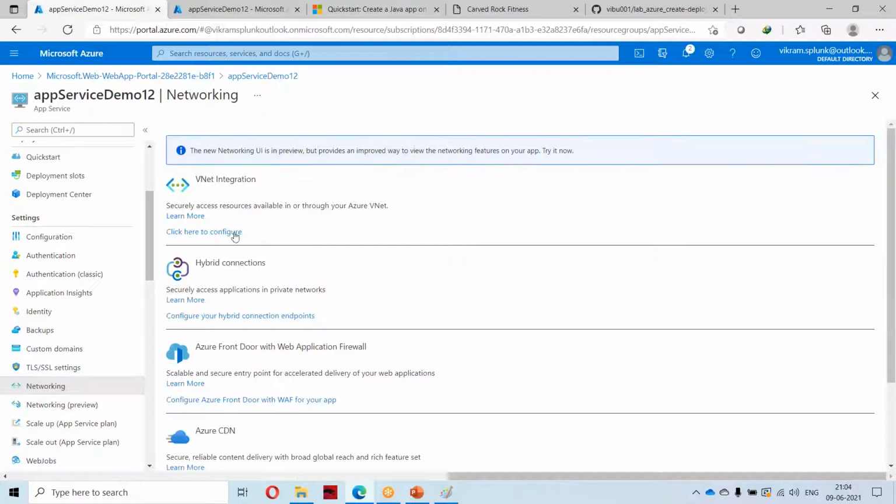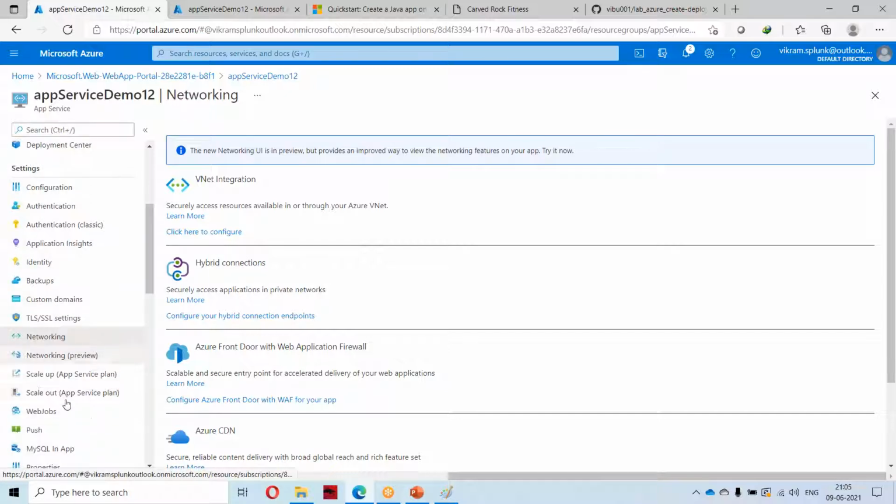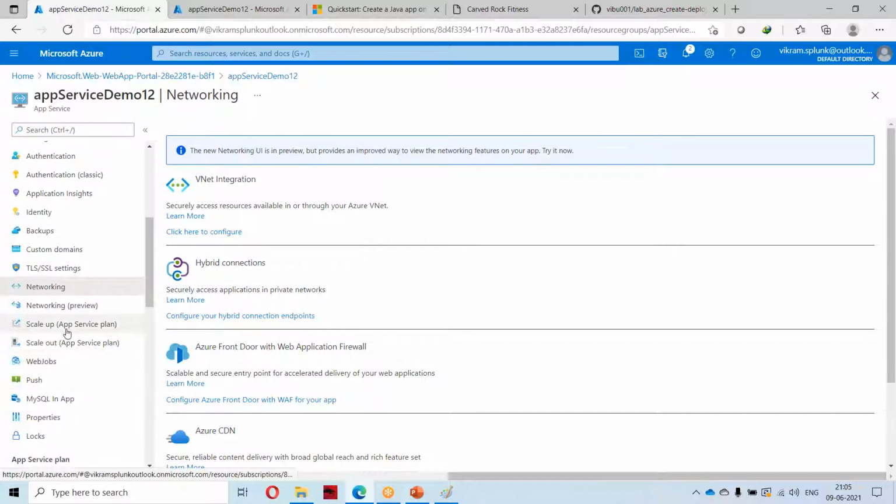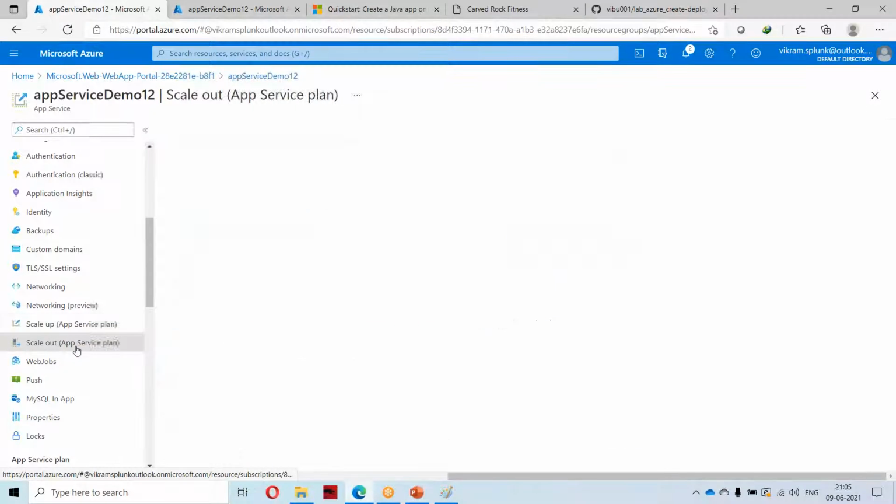And you will be having some networking, where you can integrate this to a virtual network. You can move this app to your virtual network and do the configuration. Okay, something like that.